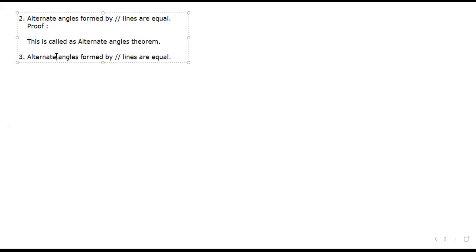Now wherever you have some place, write down. This is called the alternate angles theorem. This is called the alternate angles theorem. Below that you have written number 3 property.